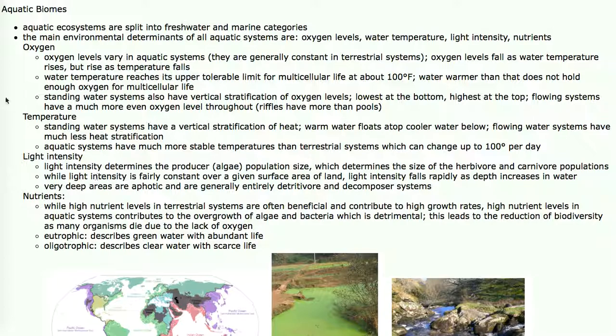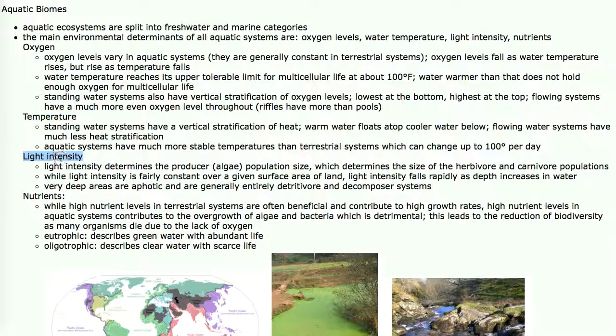Temperature. Standing water has a vertical stratification of heat, meaning if you've ever swam in a lake, the warmest water's at the surface and the coldest water's down below. Flowing water systems like streams and rivers, water's more evenly mixed in terms of temperature. Terrestrial systems can change up to 100 degrees in a single 24-hour period, whereas aquatic systems will change maybe a couple of degrees in a 24-hour period. It's a very different experience between the two.